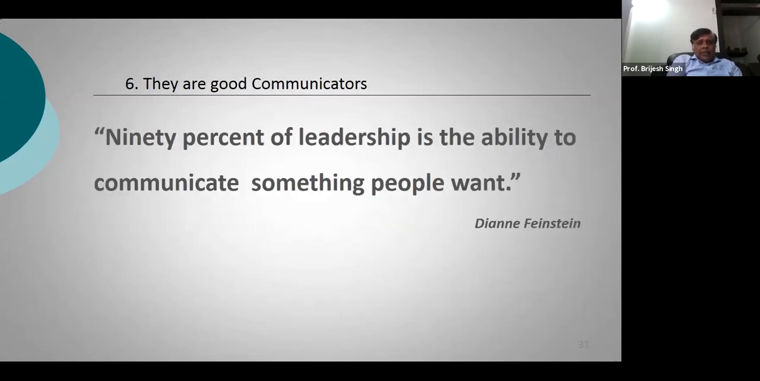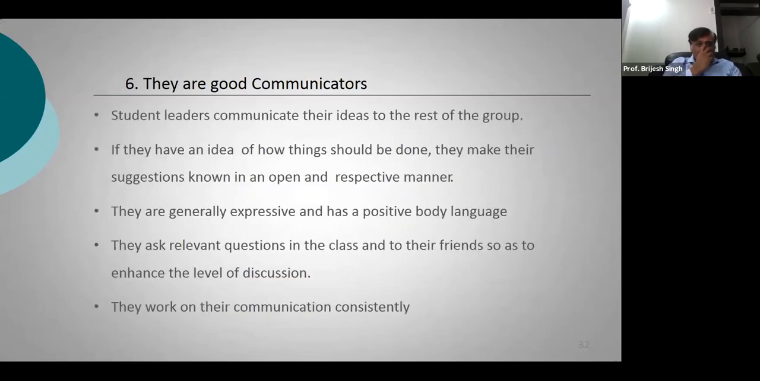Now, point number 6: leaders are good communicators. God has given us 2 ears and 1 mouth. That is the reason listening skills come before what we call communication skills. 90% of leadership is the ability to communicate something people want. So student leaders are always good communicators.